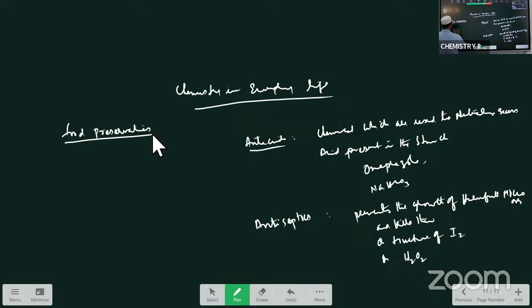Now next, another definition, artificial sweetening agents. What are the artificial sweetening agents? Which are used instead of sugars. सुगर के बदले में जो मिठास के वास्ते लेते हैं वो synthetic chemicals which are used instead of sugar for the sweetening purpose, which do not add any calorific value to our body.